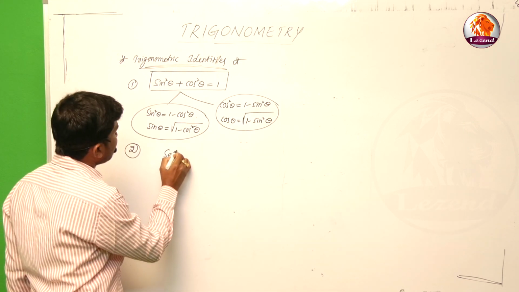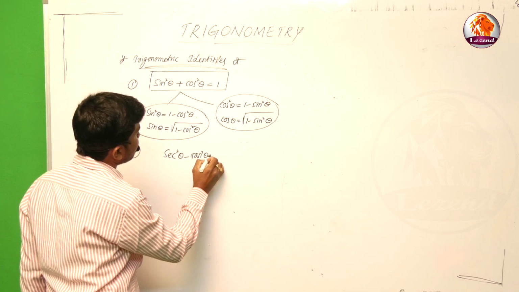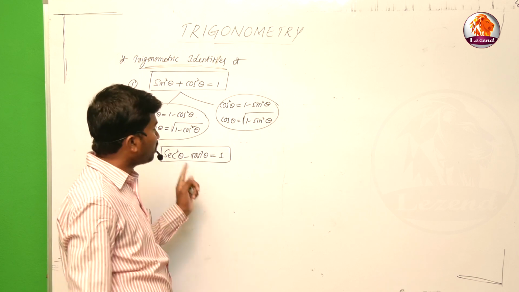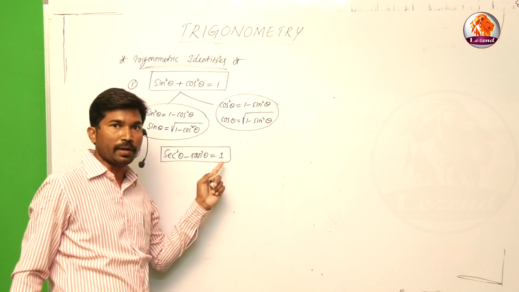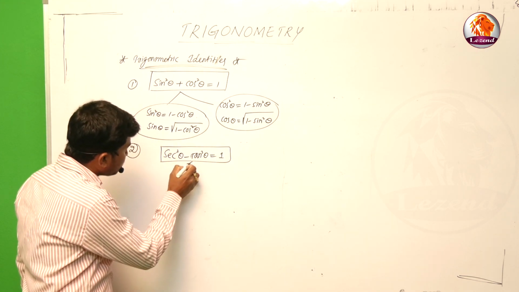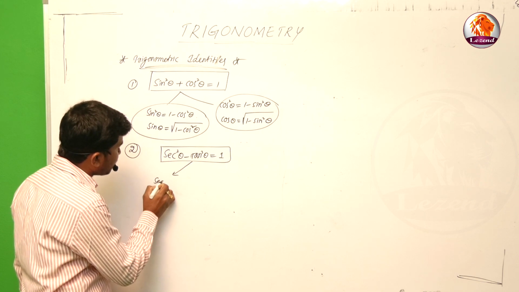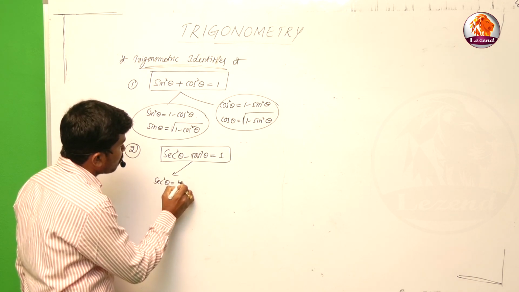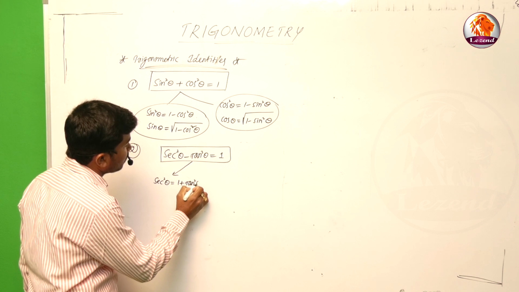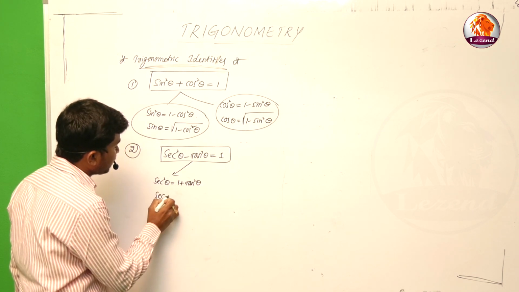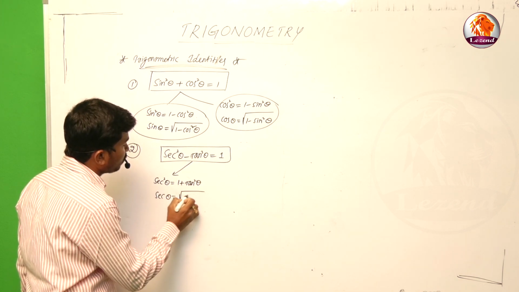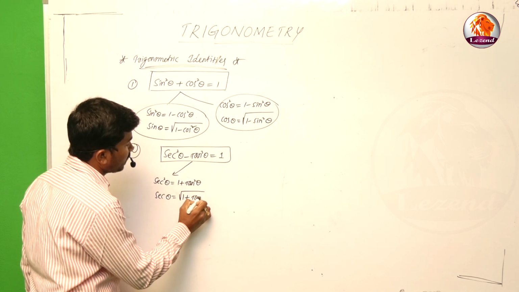Sec square theta minus tan square theta is equal to 1. From this, sec square theta as the subject: sec square theta is equal to 1 plus tan square theta. Sec theta as the subject: sec theta is equal to under root of 1 plus tan square theta.